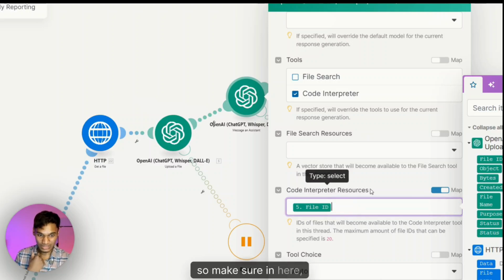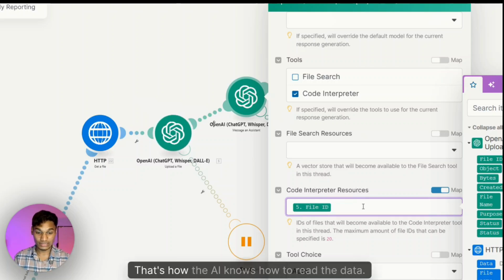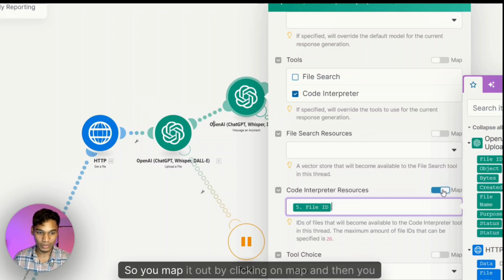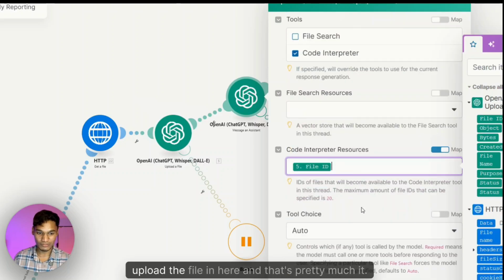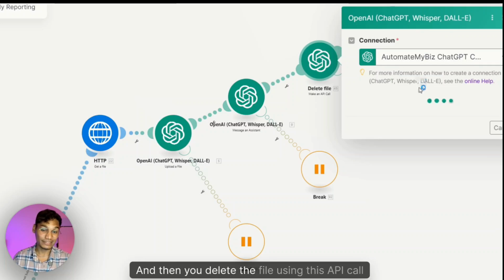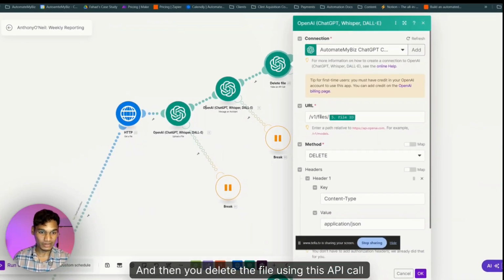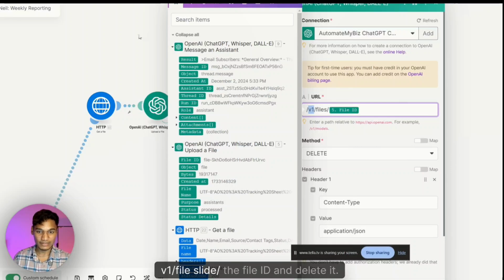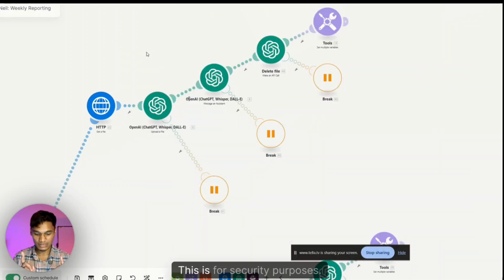Yeah. So make sure in here, code interpreter, once you upload the file, you map the file ID in here. That's how the AI knows how to read the data. Because if you don't map the uploaded file, how does it know which file to read? So you map it out by clicking on map, and then you upload the file in here, and that's pretty much it. And then you delete the file using this API call. We use files slash the file ID and delete it. This is for security purposes.